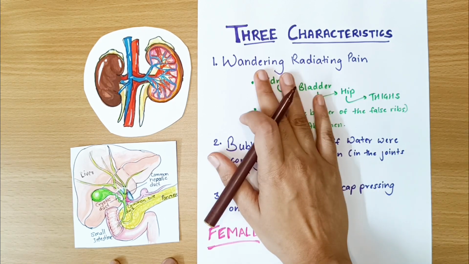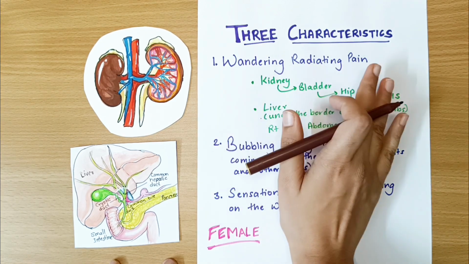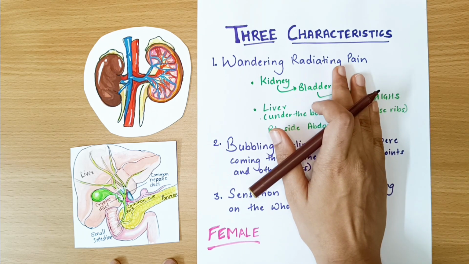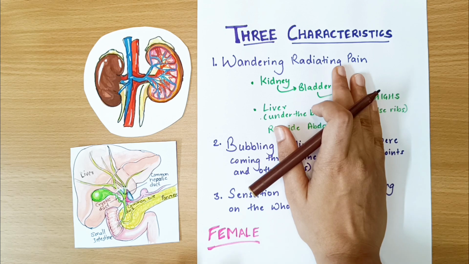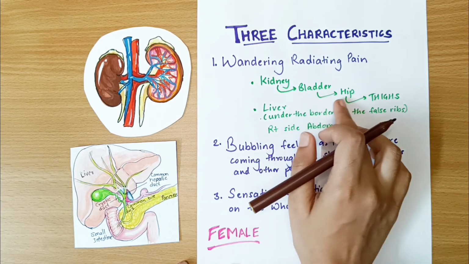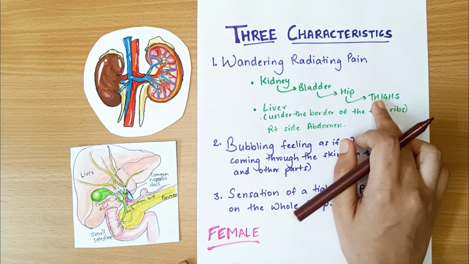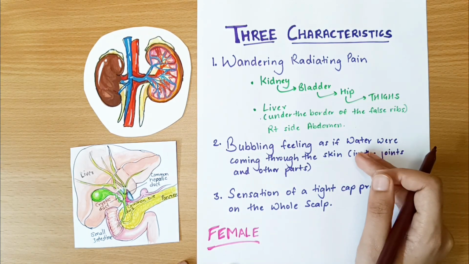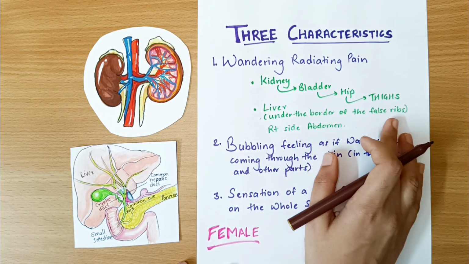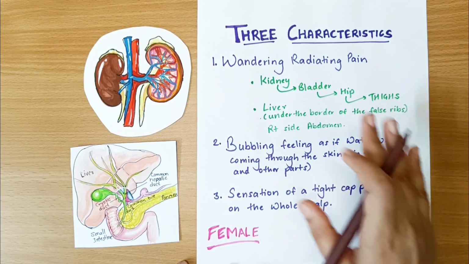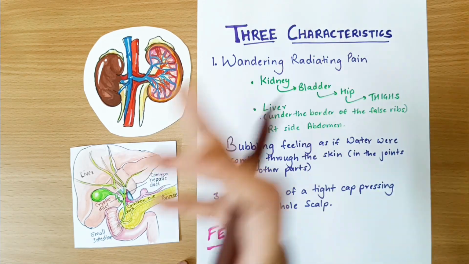Okay, so the first thing that he writes about is the wandering, radiating pain that we find in this remedy. So the pain keeps on wandering. Just like we've seen while talking about renal calculi, the pain is going to the hips, even going to the testicles. So the pain is radiating, the pain is wandering. We see that the pain may start in the kidneys, going to the bladder, going to the hip, going to the thighs, as I just told you. And when we talked about biliary calculi, the pain might be in the liver under the border of the false ribs, and there's right-sided abdominal pain. This is just written in general, but in any way you'll see that these kinds of pain in this remedy will be wandering, will be radiating.